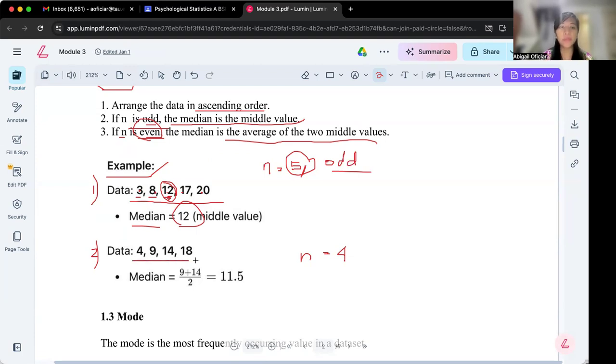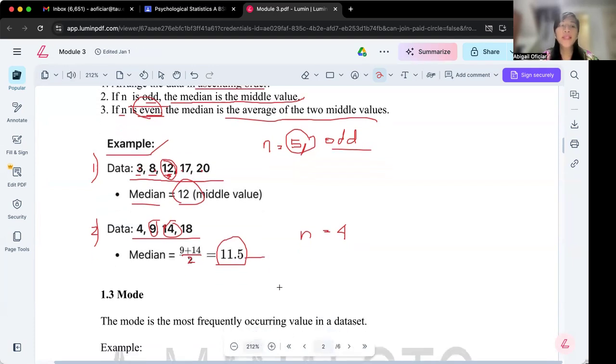In this case, the two middle values are the second and the third values, 9 and 14. We add these two, 9 plus 14, then divide by 2, and the answer is 11.5. So 11.5 is our median.